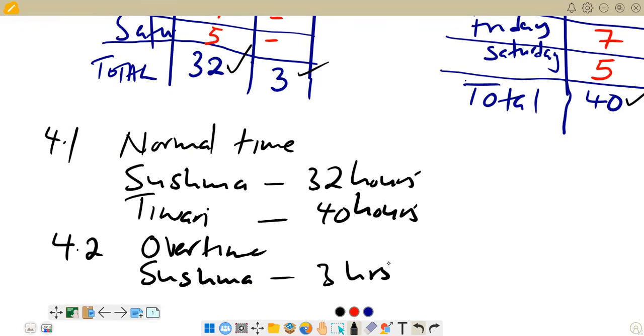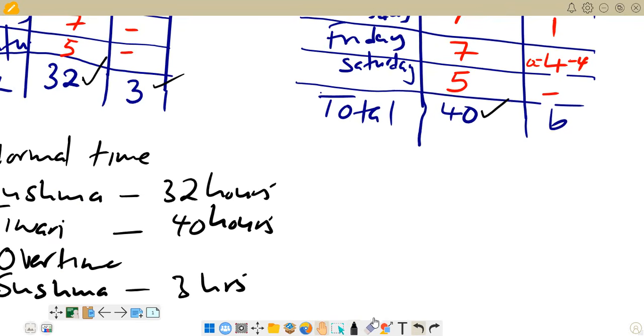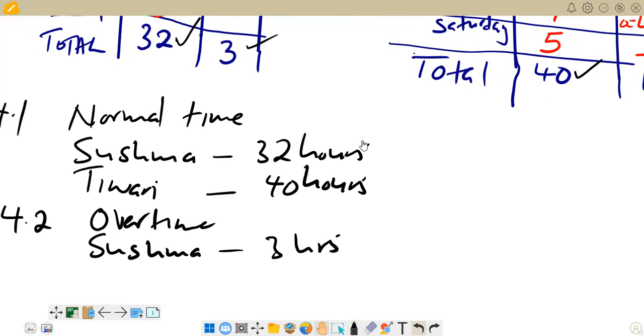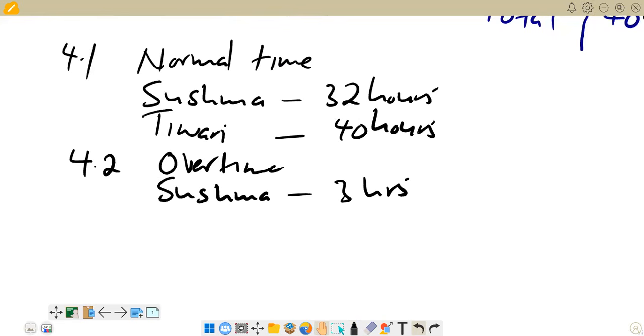Then the overtime that we have there for Tiwari is this one, representing 6 hours. So we can just input that as our overtime for Tiwari. We have 6 hours. So that's what we have on 4.2.